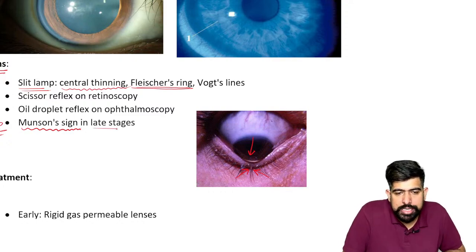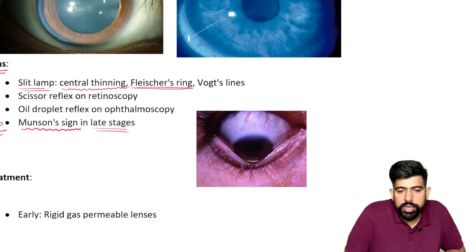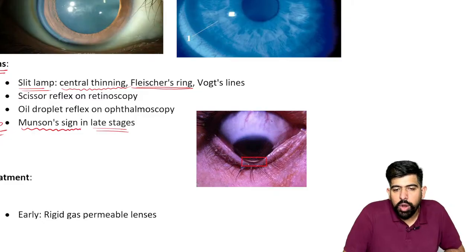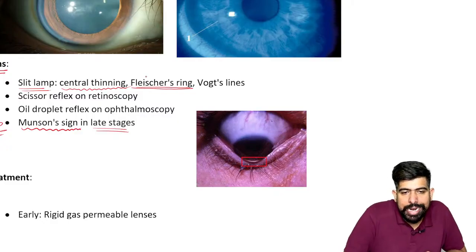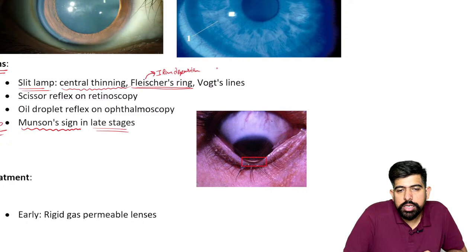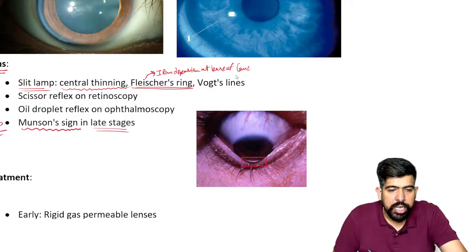Please remember, the Munson sign is seen in the later stage. At the base of this cone, as I show you by making this box here, you can see something flashing back. What is this? There is iron deposition at the base of the cone.